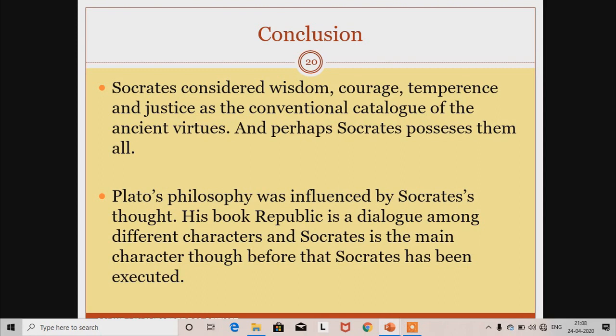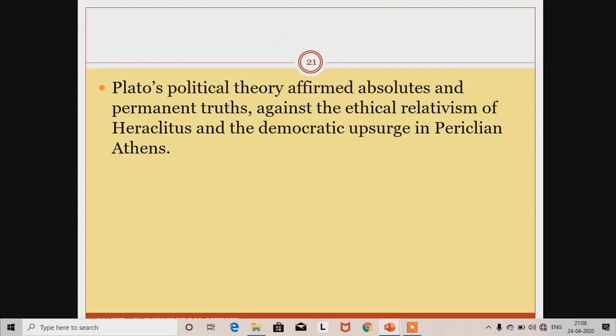He always questioned why, and that was not suitable for the rulers. Plato's book, The Republic, where he wrote about the ideal state, guardians and justice, is in dialogue form. There are different characters, and among them Socrates is also a character, though by then Socrates had been executed.